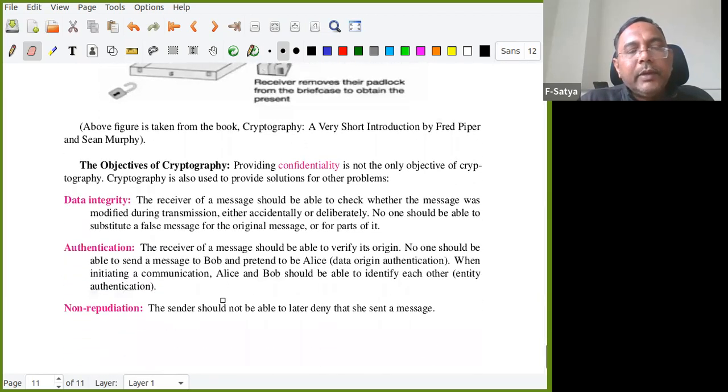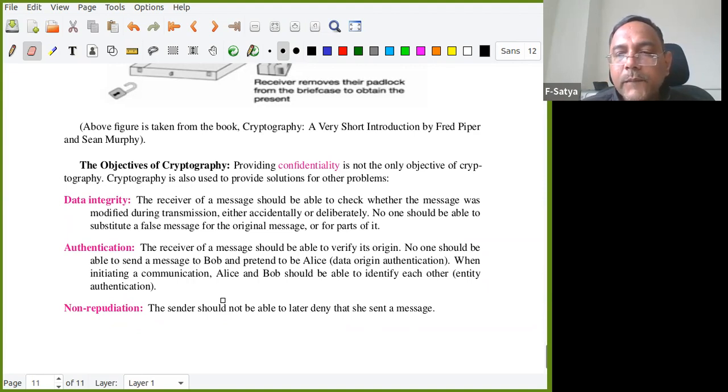So the objectives of cryptography are what you do in this course. Earlier, cryptography was used only for one purpose, confidentiality. With the Caesar cipher, the only idea was that information has to go and the other person will not get it. That is called confidentiality. But now it has completely changed. Now many other things are coming into cryptography, also related to cyber security. There are many objectives, but at this juncture I'm telling four.